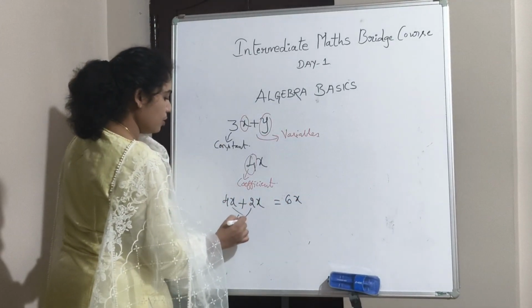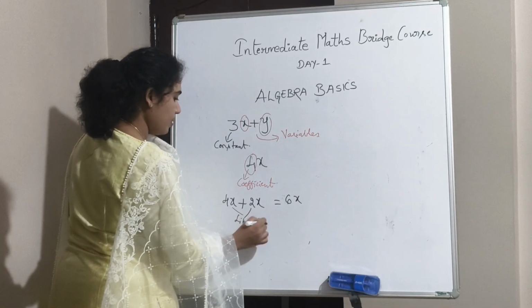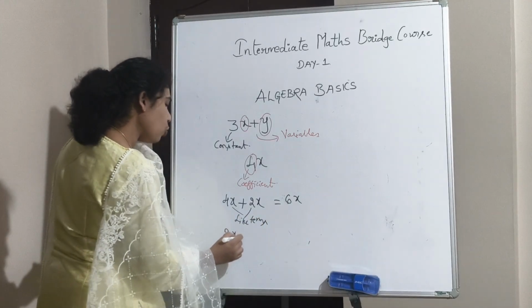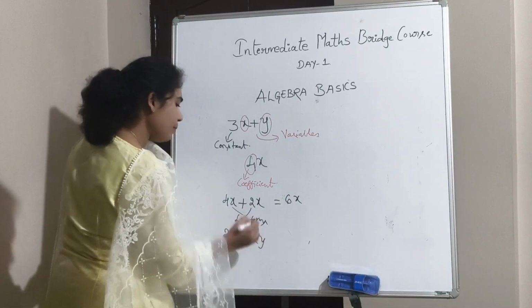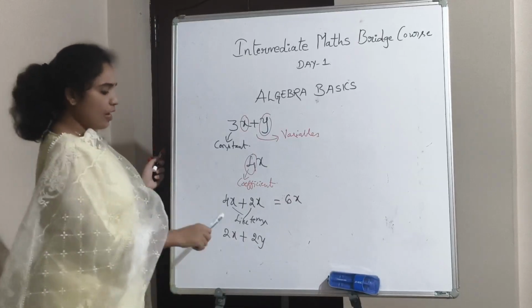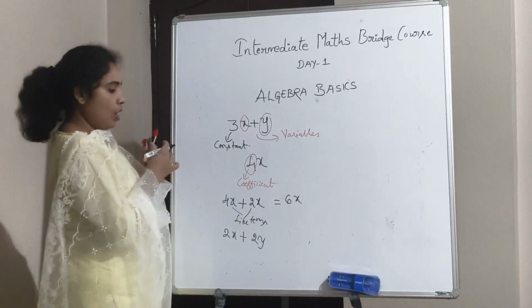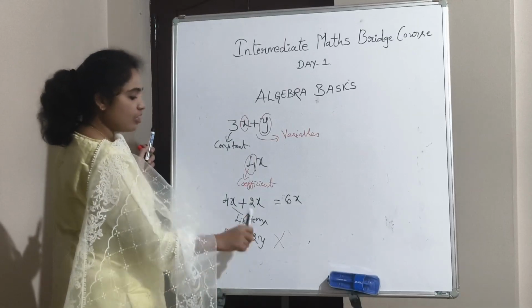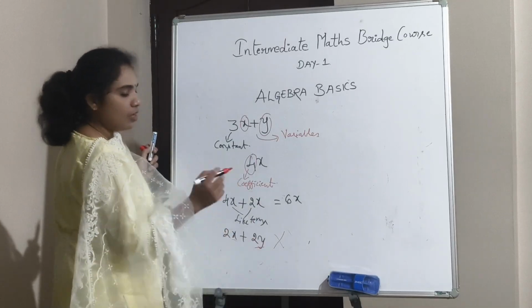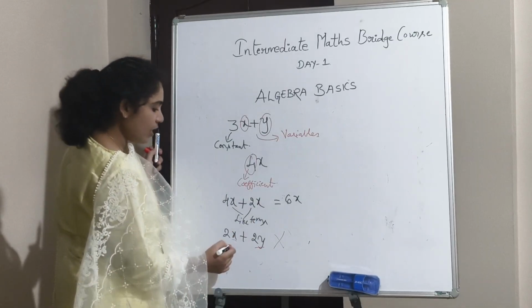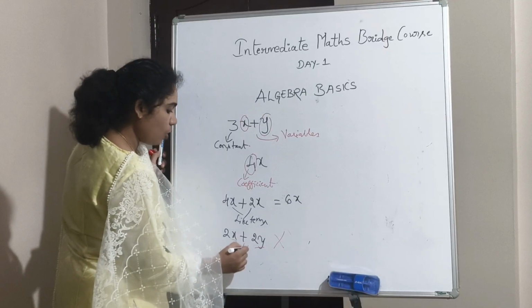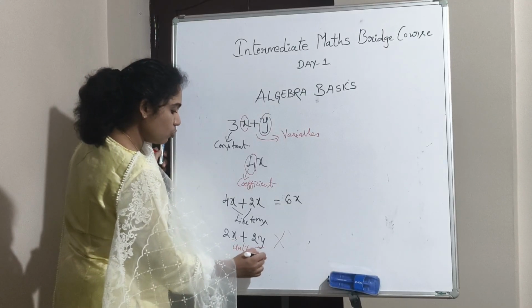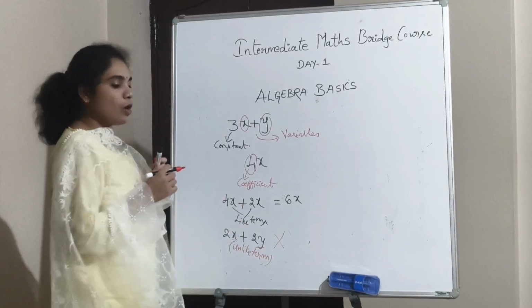They are the like terms. Can I add 2x plus 2y? Can I add 2x and 2y? No, because here the variables are different. x and y, they are two different variables. They are the unlike terms. So we cannot add these two terms.